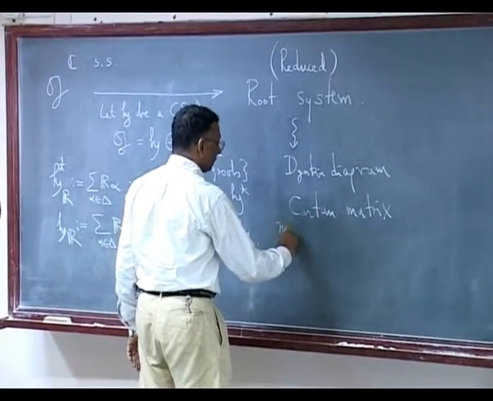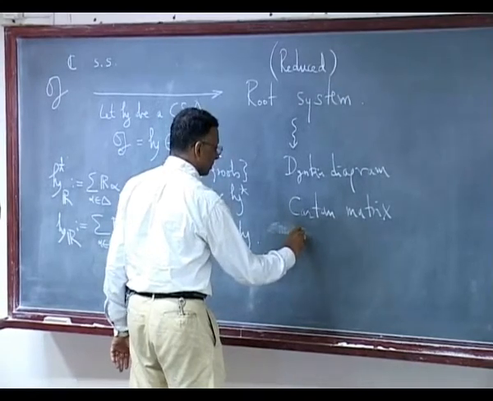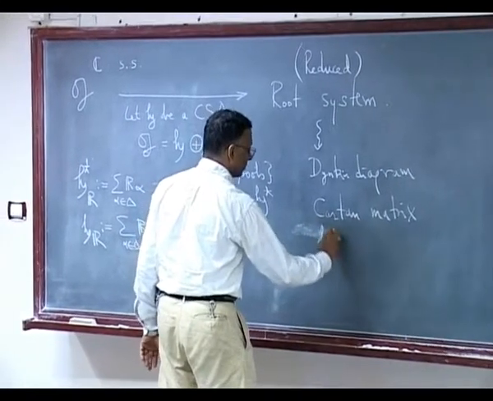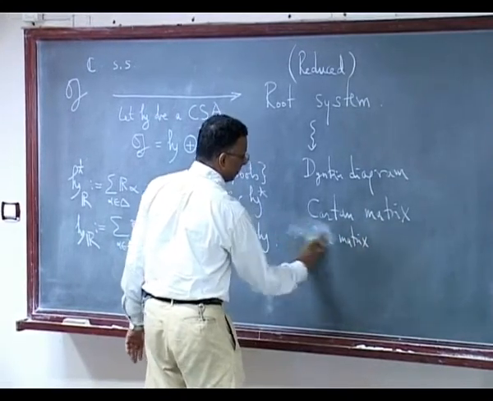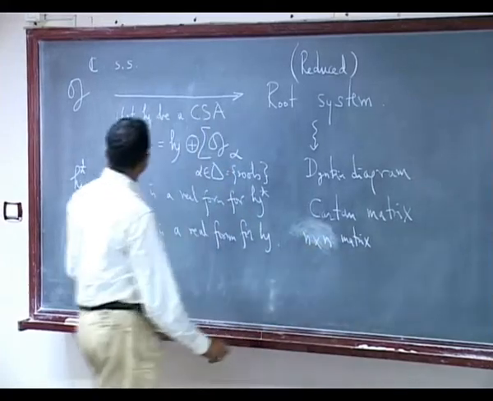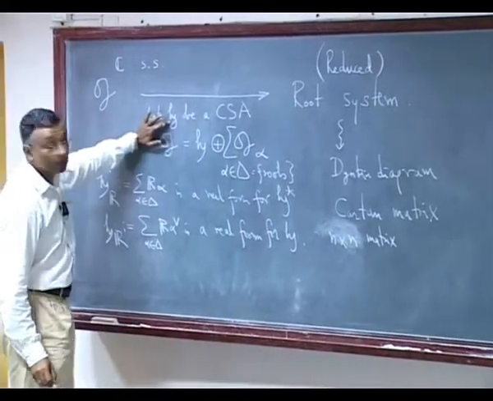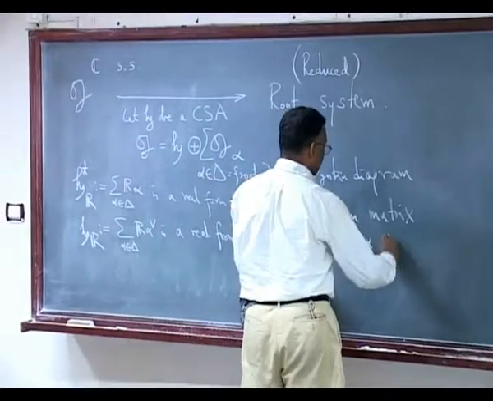It's an n cross n matrix, where n is the rank of G, that is the complex dimension of this H, of integers.